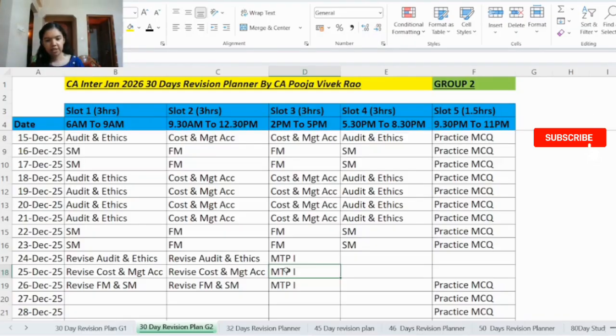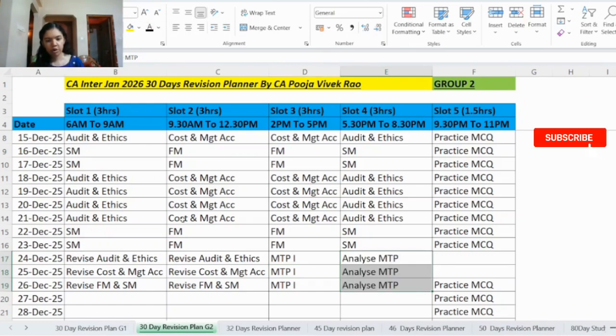Then in the last 5 minutes, in the remaining questions, you will have to decide in which order you will be attempting. So first you have to attempt the question which you know the best, then the one which you know the second best, and so on. So all this practice you have to do while practicing the MTP itself. That time in the real exam it will be easier for you.